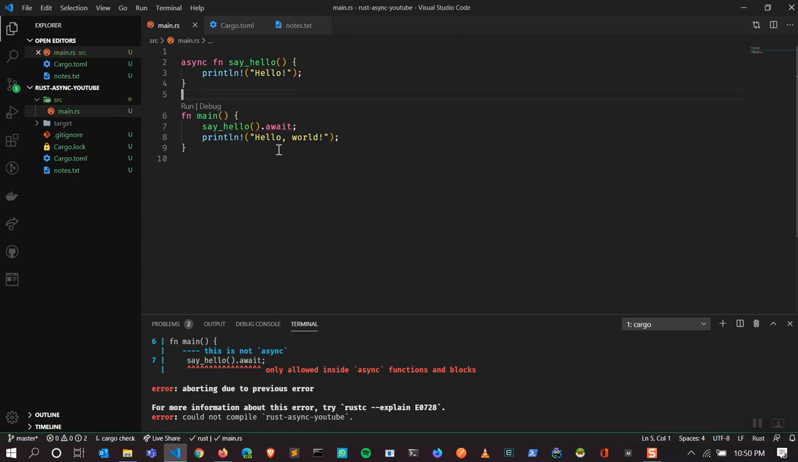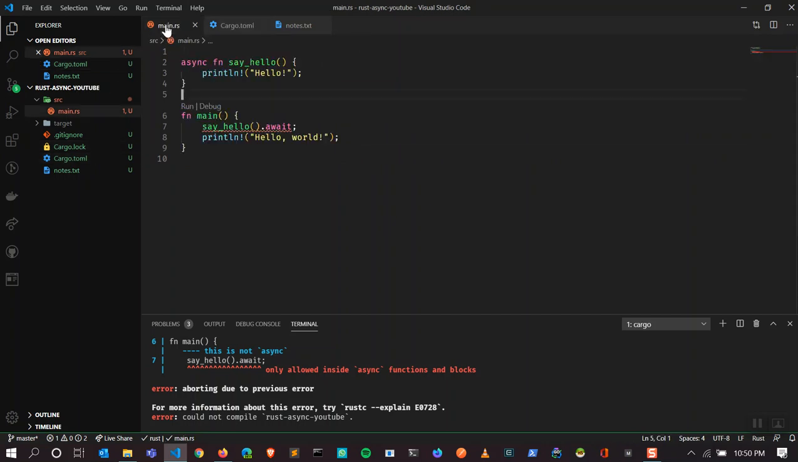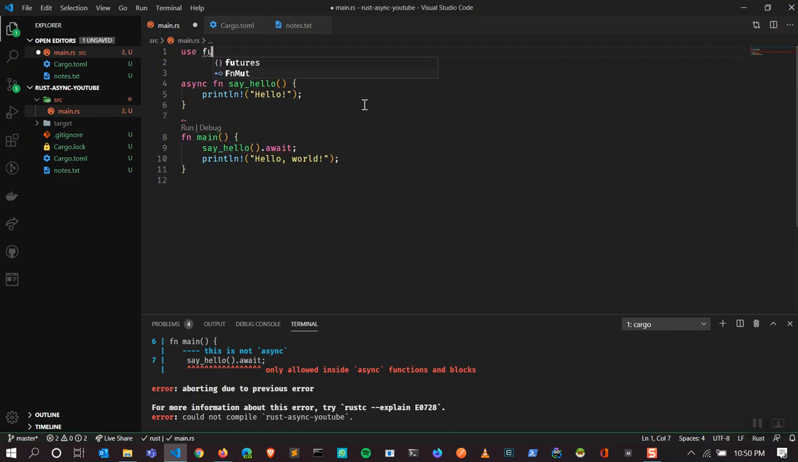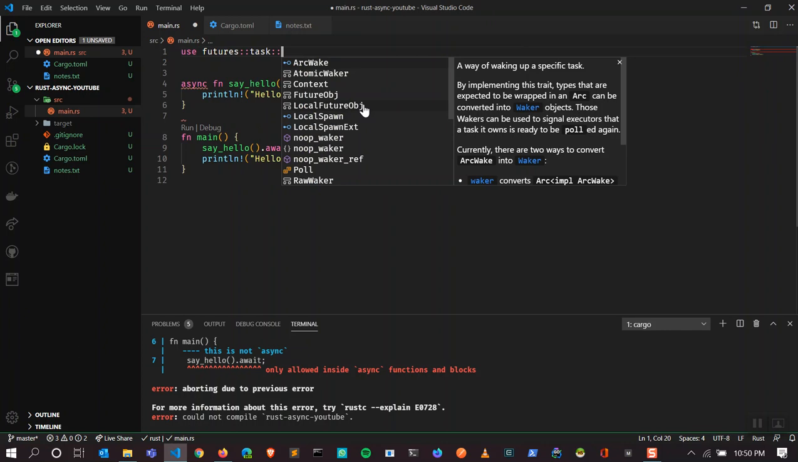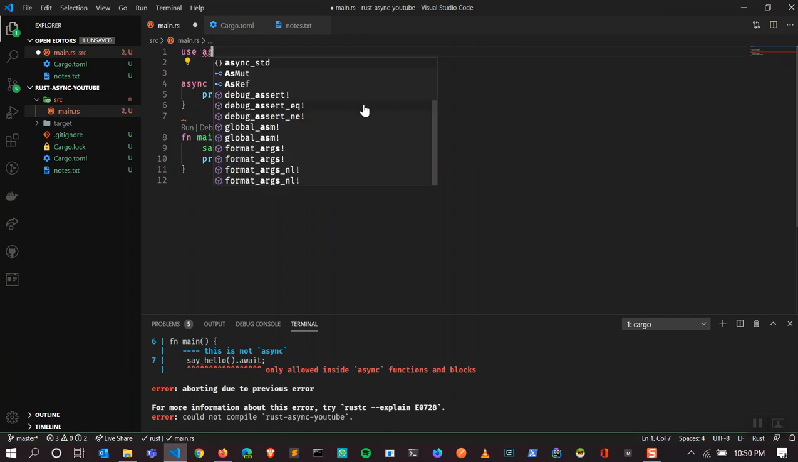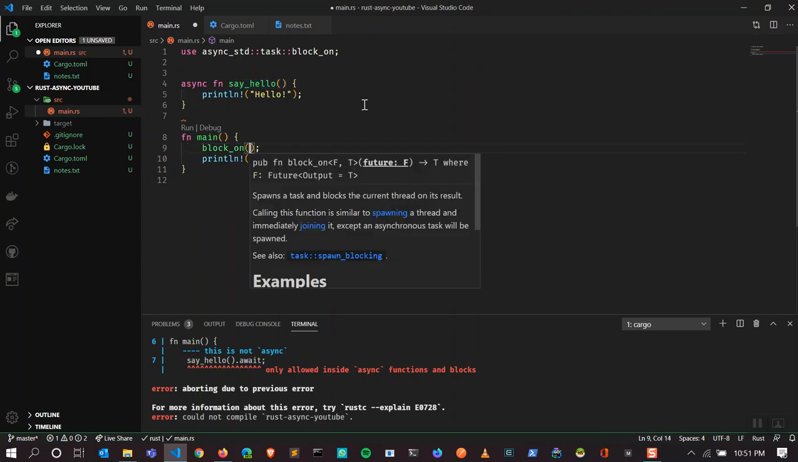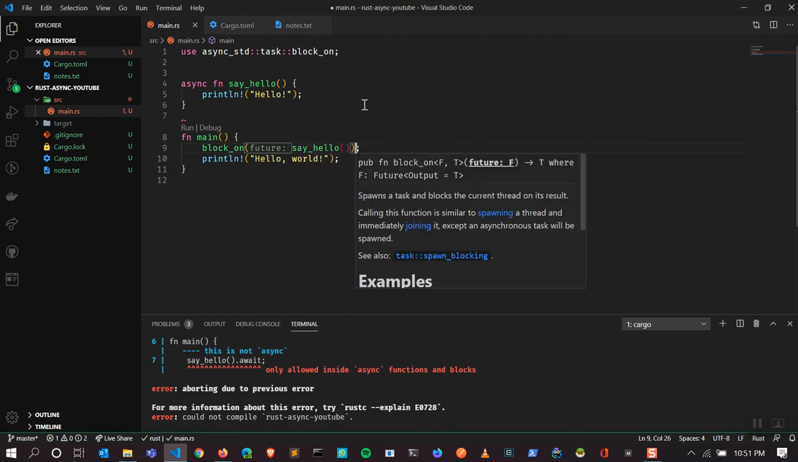To achieve that, we need a couple of libraries. One is futures, one is async-std. I have already installed these dependencies into the project to save some time. So what I'm going to do now is write futures. I think task block_on, not task. Let's use async_std, task, block_on, and write the same function inside block_on and say_hello. Now let's see.